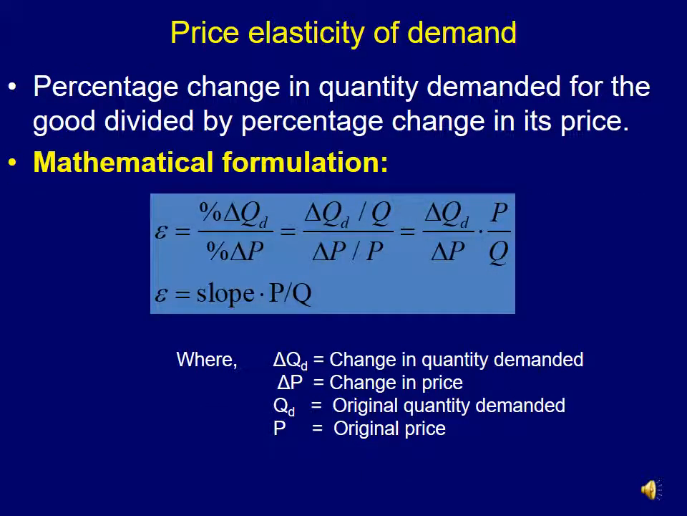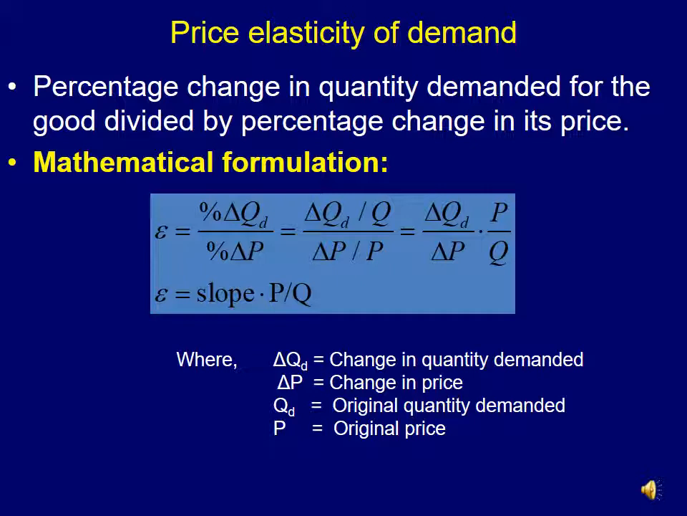So the same mathematical formulation has been depicted in this slide also. Price elasticity of demand, in a simple way you can also define it as the percentage change in quantity demanded for the good or service divided by the percentage change in its price. Percentage change in quantity demanded, QD is quantity demanded, divided by percentage change in price, and the symbol is epsilon. This depicts the elasticity value. The triangle symbol denotes the change.